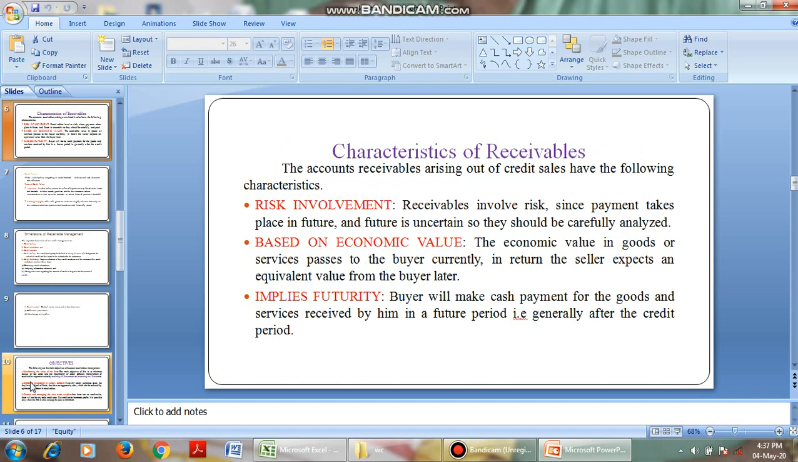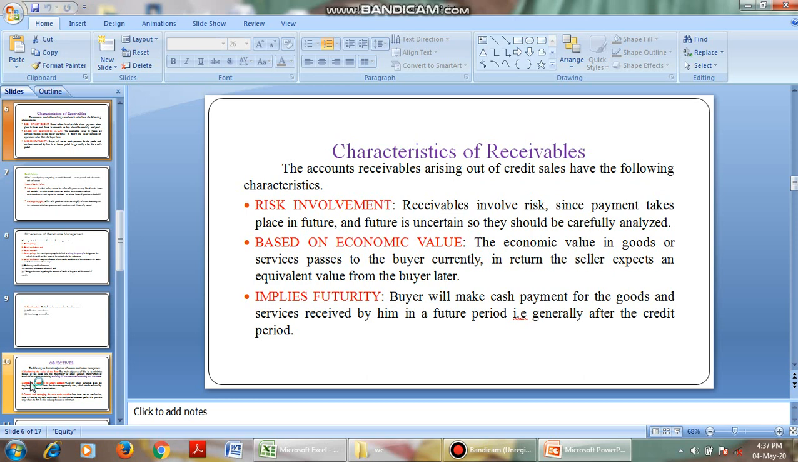Then coming to the characteristics of receivables. The first characteristic is risk involvement. That is, we are selling our products now and we are getting the money after some time. So we don't know about the future.